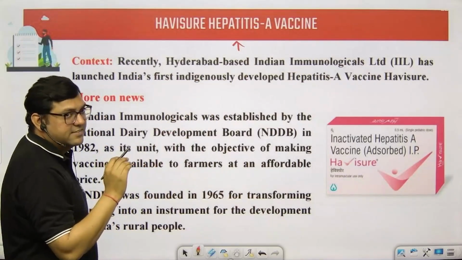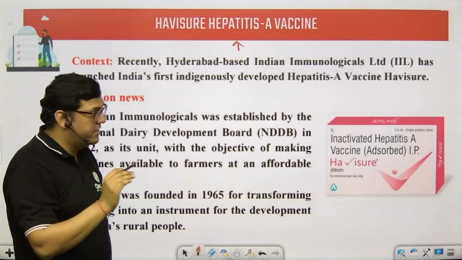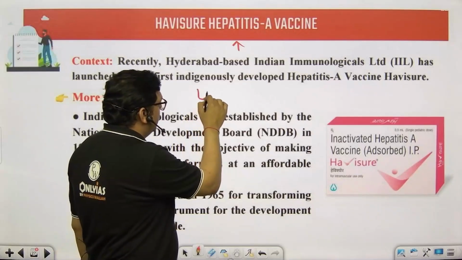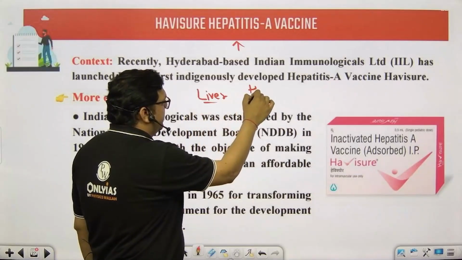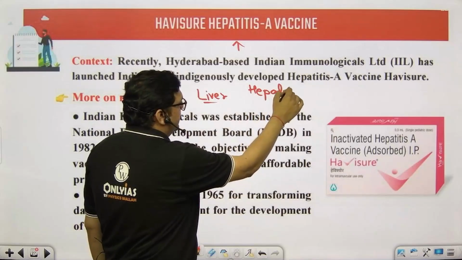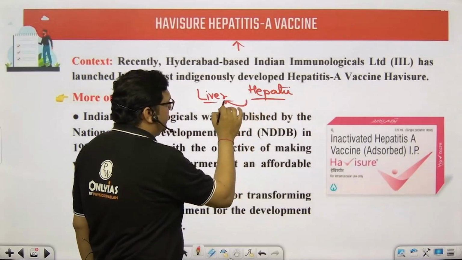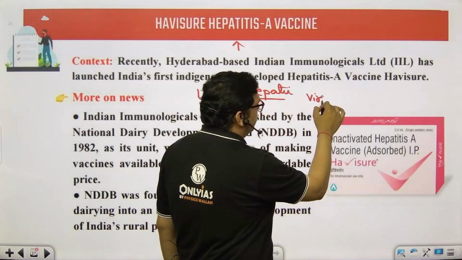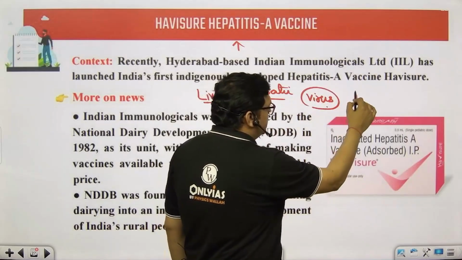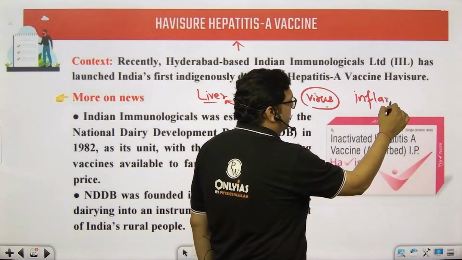Hepatitis is another condition which is basically related to the liver. The word hepatic is related to the liver, and hepatitis is basically caused by a virus which causes inflammation in our liver.